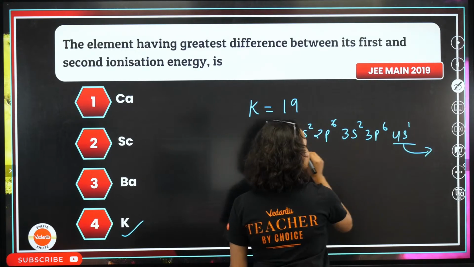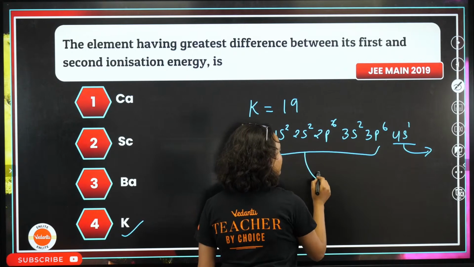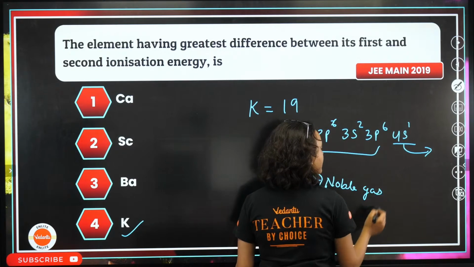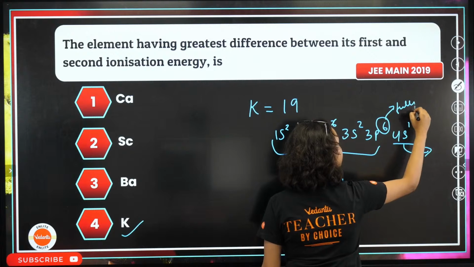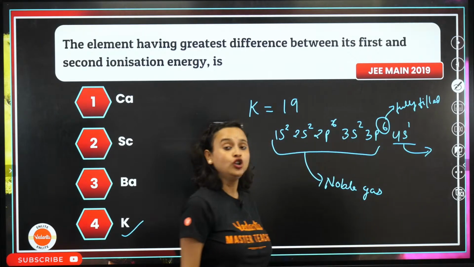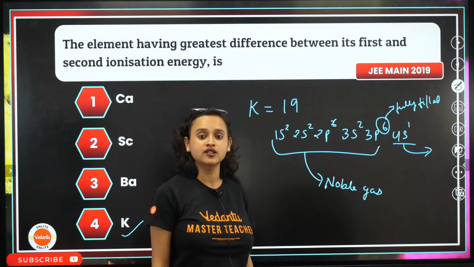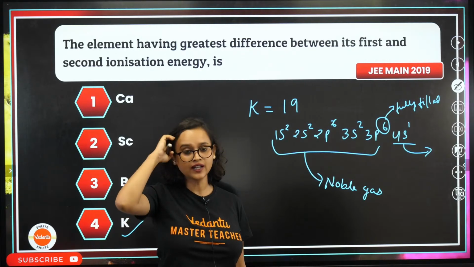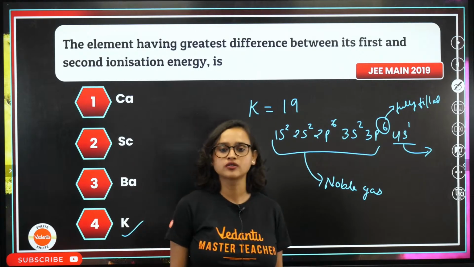If it loses it, now what will happen, guys? 18 electrons. This is a noble gas configuration. This is fully filled stability. Now do you think that it will want to lose the second electron? Not at all. It doesn't want to lose the second electron, which is why the difference between the first ionization energy and the second ionization energy is a lot more.